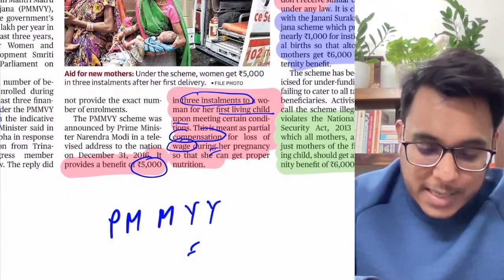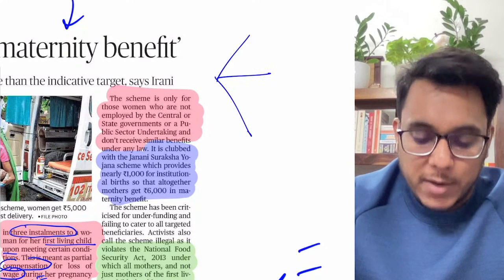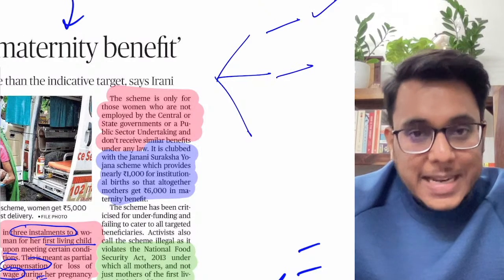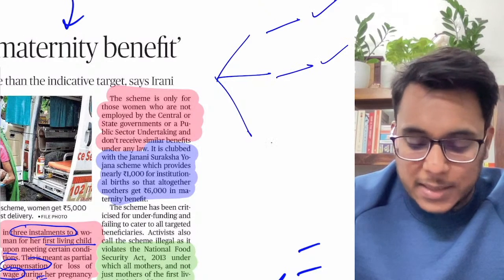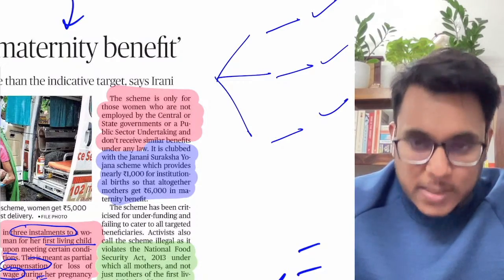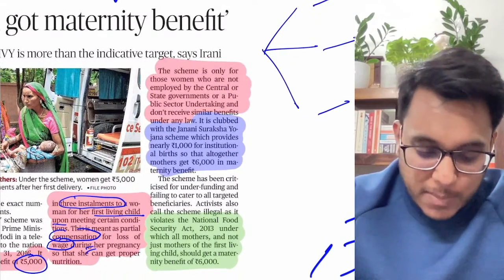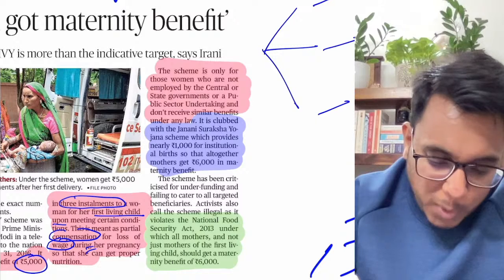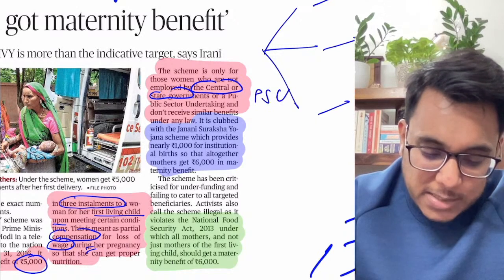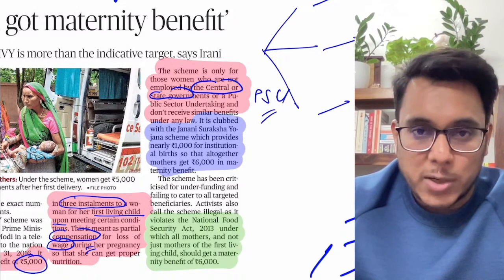Now guys, understand this: the money will be given in 3 installments. First, when the pregnancy is registered, money will be given. Secondly, after the antenatal care is received, money will be given. And the third installment will be given after the delivery. So in 3 installments, 5,000 rupees is given. This scheme is only for women who are not employed by the central or the state government, or in PSUs. Is it clear?